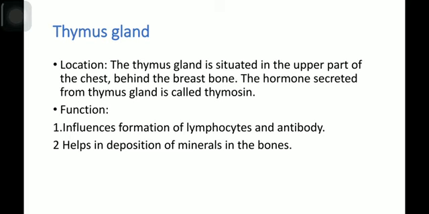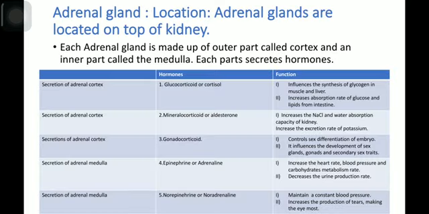Number 2, helps in deposition of minerals in the bone. Adrenal glands. Location. Adrenal glands are located on the top of the kidney. Each adrenal gland is made up of outer part called cortex and inner part called the medulla. Each part secretes hormones. Adrenal glands have 2 parts, cortex and medulla.